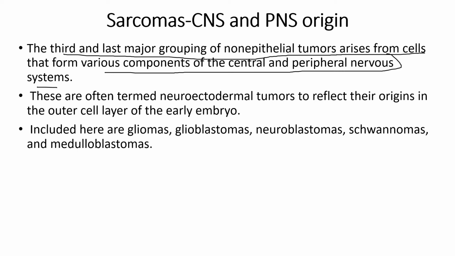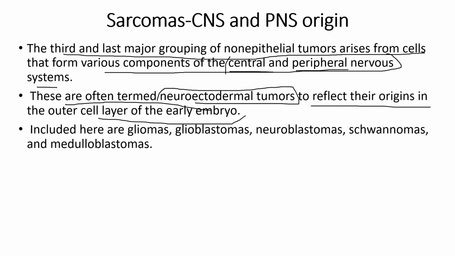These are often termed neuroectodermal tumors, so just remember this term. The tumors developed from the central and peripheral nervous systems are termed neuroectodermal tumors to reflect their origin in the outer cell layer of the early embryo.